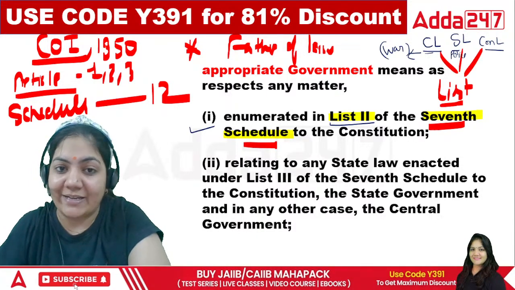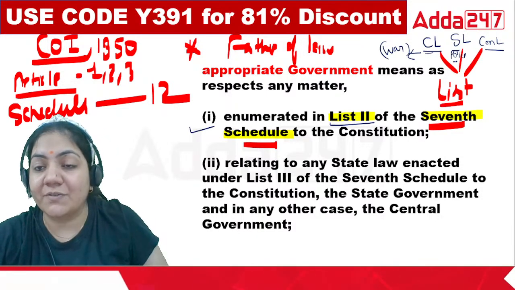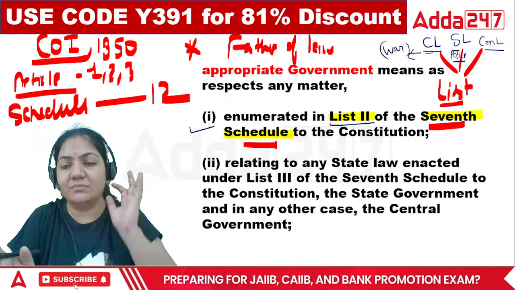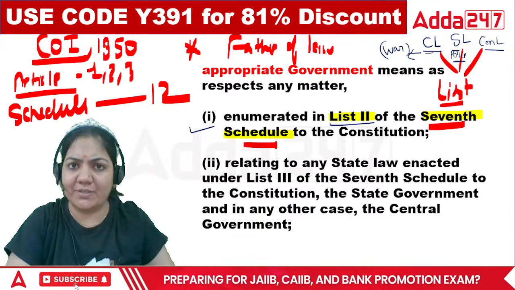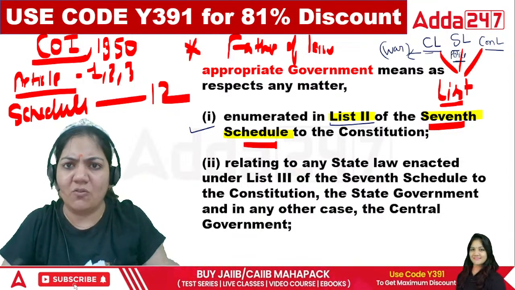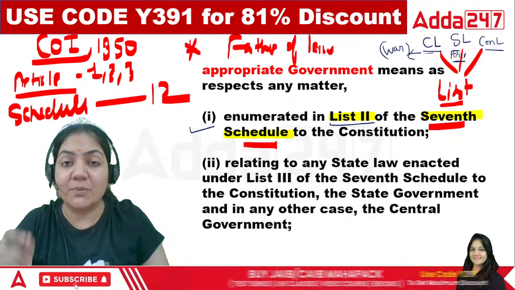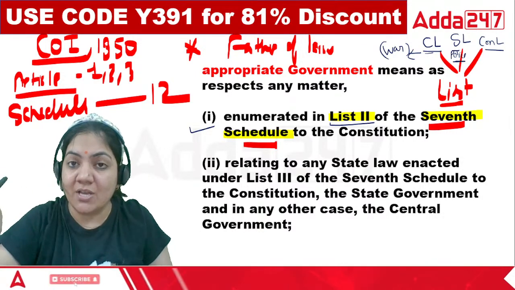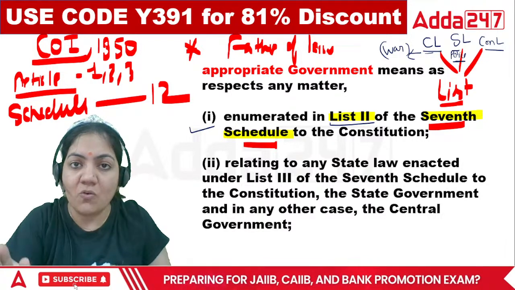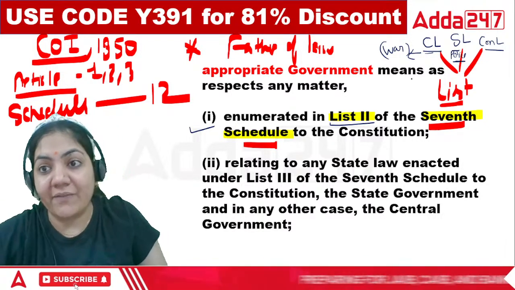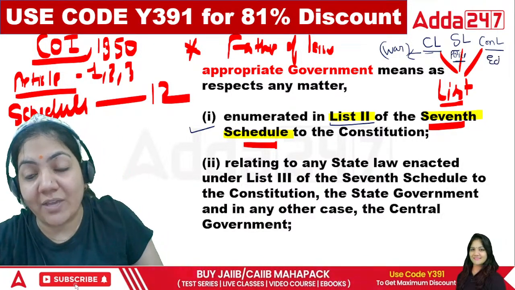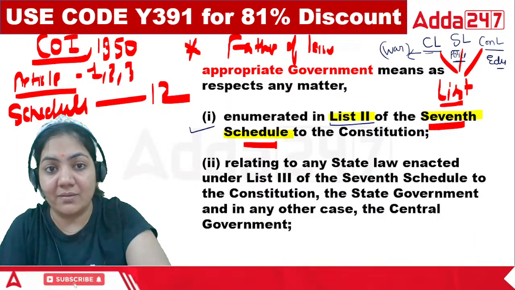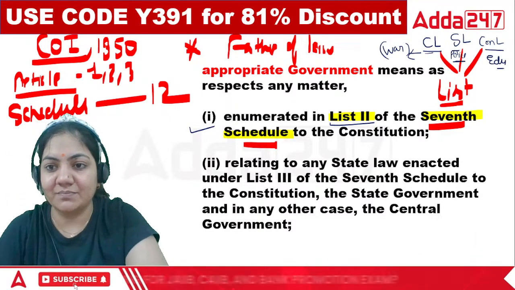Only the state, ma'am, exactly. If I give the example of a state, every state has its own police because every state has its own rules and regulations. So that's why the police matter comes under the state list. Every state will make its own rules and regulations for the police. If I take the example of the concurrent list, education. So the education matter will be made by both.